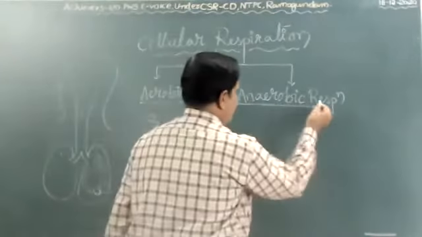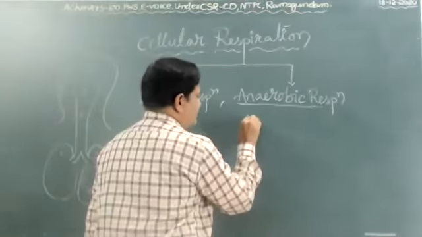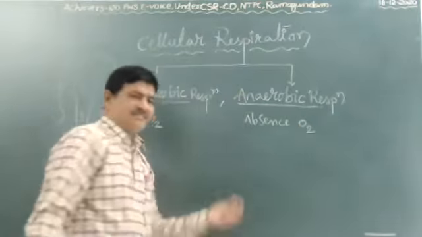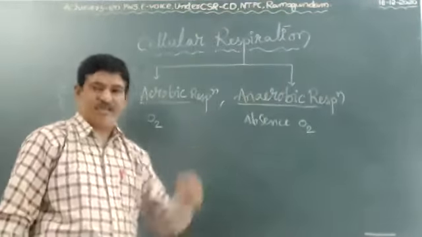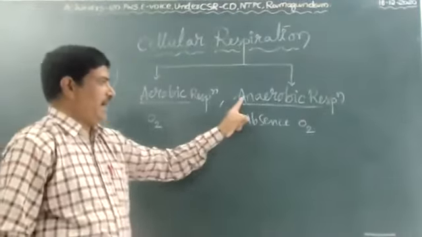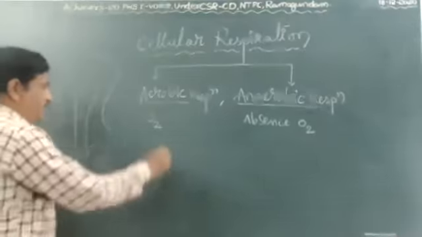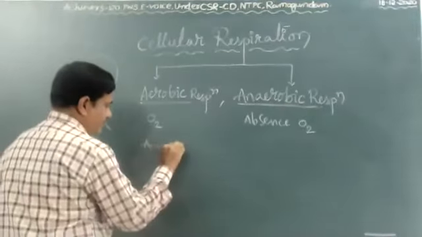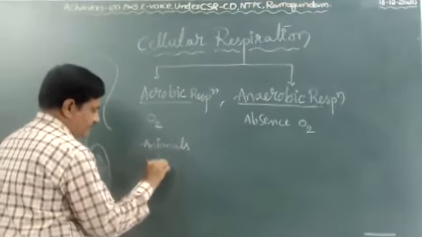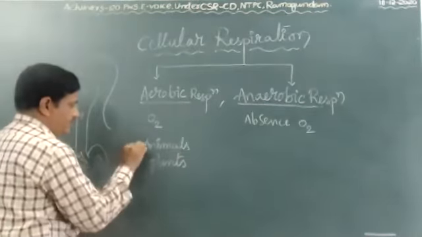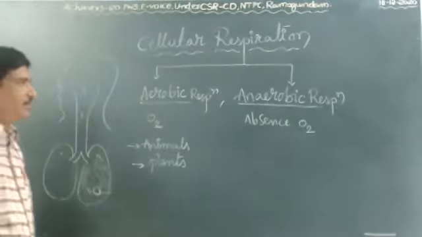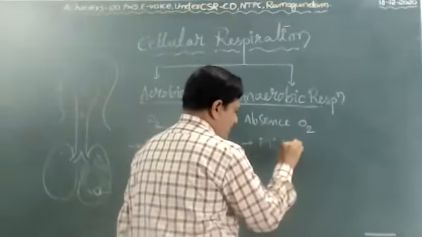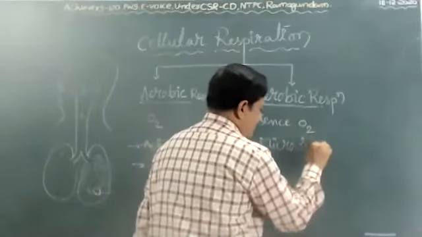Anaerobic means absence. Respiration that occurs in the absence of oxygen, or with only a slight amount of oxygen, is called anaerobic respiration. Commonly, we can see aerobic respiration in animals and plants. Anaerobic respiration we can see in microorganisms.